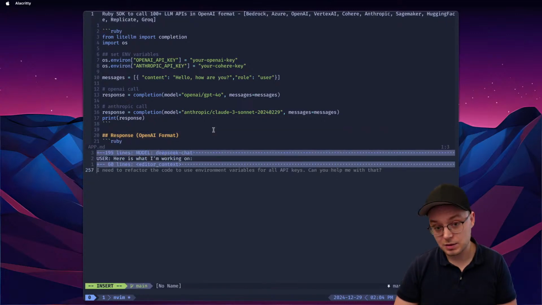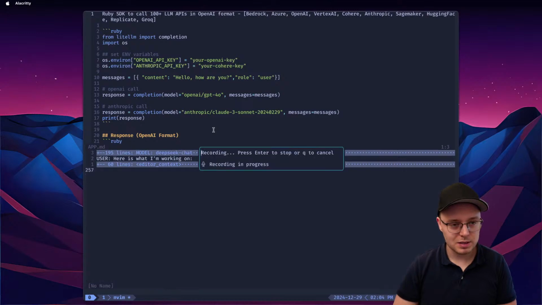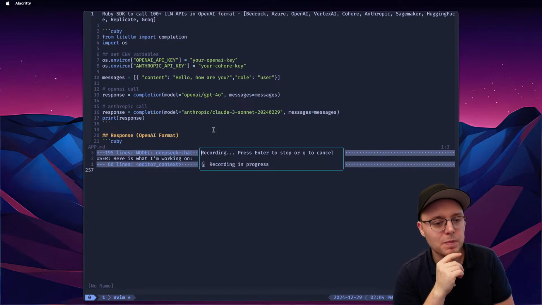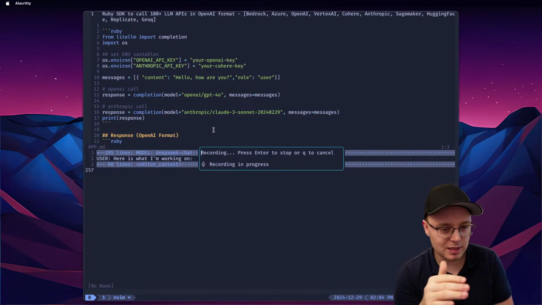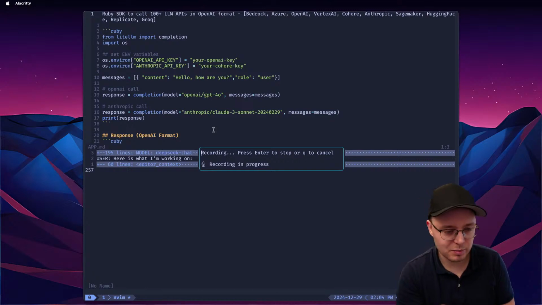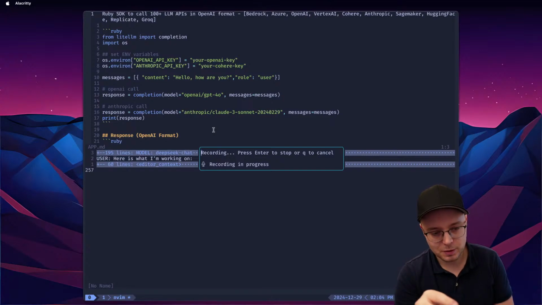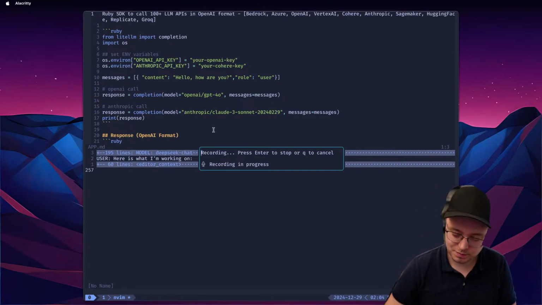I'm using DeepSeek today, so let's see how well it does. I'm porting this LiteLLM library from Python to Ruby. And can you please create a beautiful, simple to use interface in Ruby? So the idea is that it shouldn't be looking exactly like a Python version. It should feel native for a Ruby developer, for an experienced Ruby developer. Think very carefully and give me multiple suggestions. So I wanted to see multiple different interfaces that we can use, and I'll choose the best one.